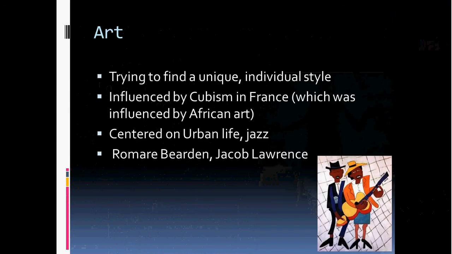The last one that we're going to look at here is art. So like the rest of the Harlem Renaissance, artists of this period are really trying to find a unique and individual style. They're very much influenced by a type of art called Cubism, which developed in France. Cubism itself was actually influenced by African art, and so you can kind of see that nice trend. This picture down at the bottom is a really good example of Cubism, where it's very geometric, right? Where the shapes are, you can really point out there's a circle, there's a square. It's not as natural, right?